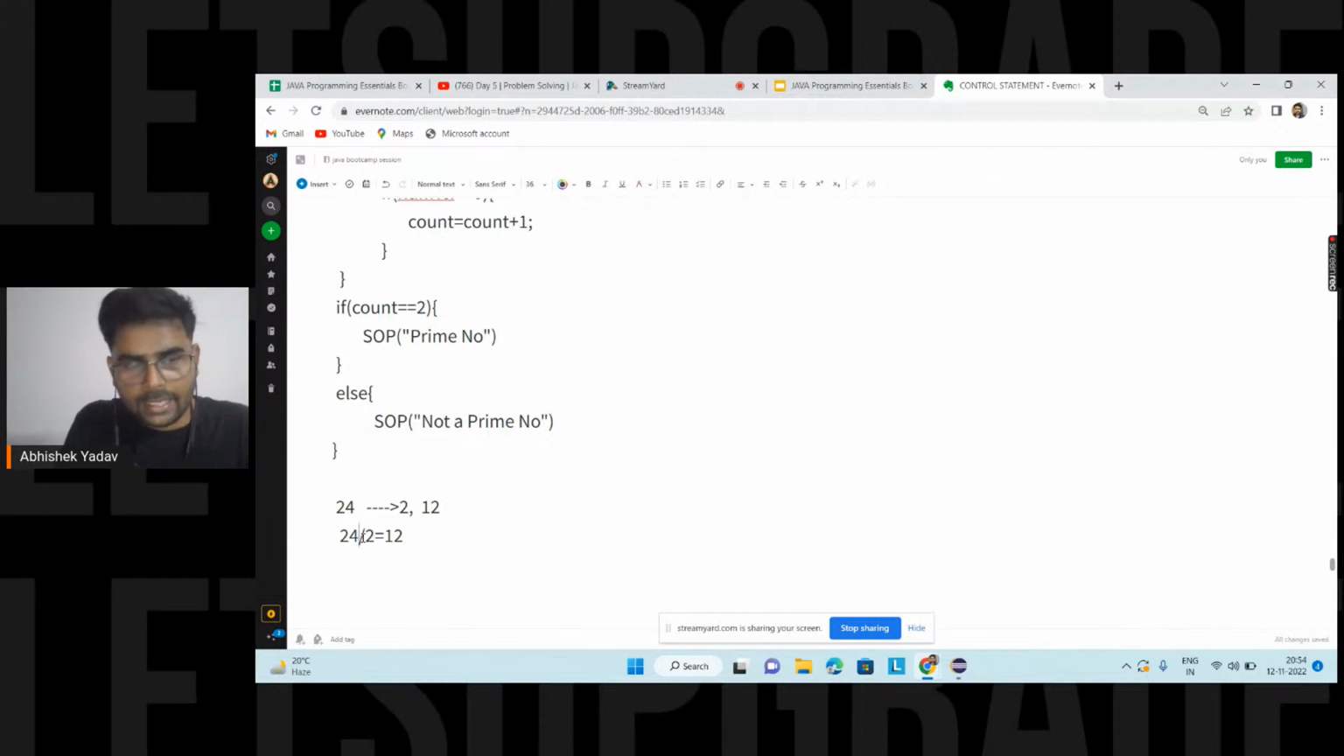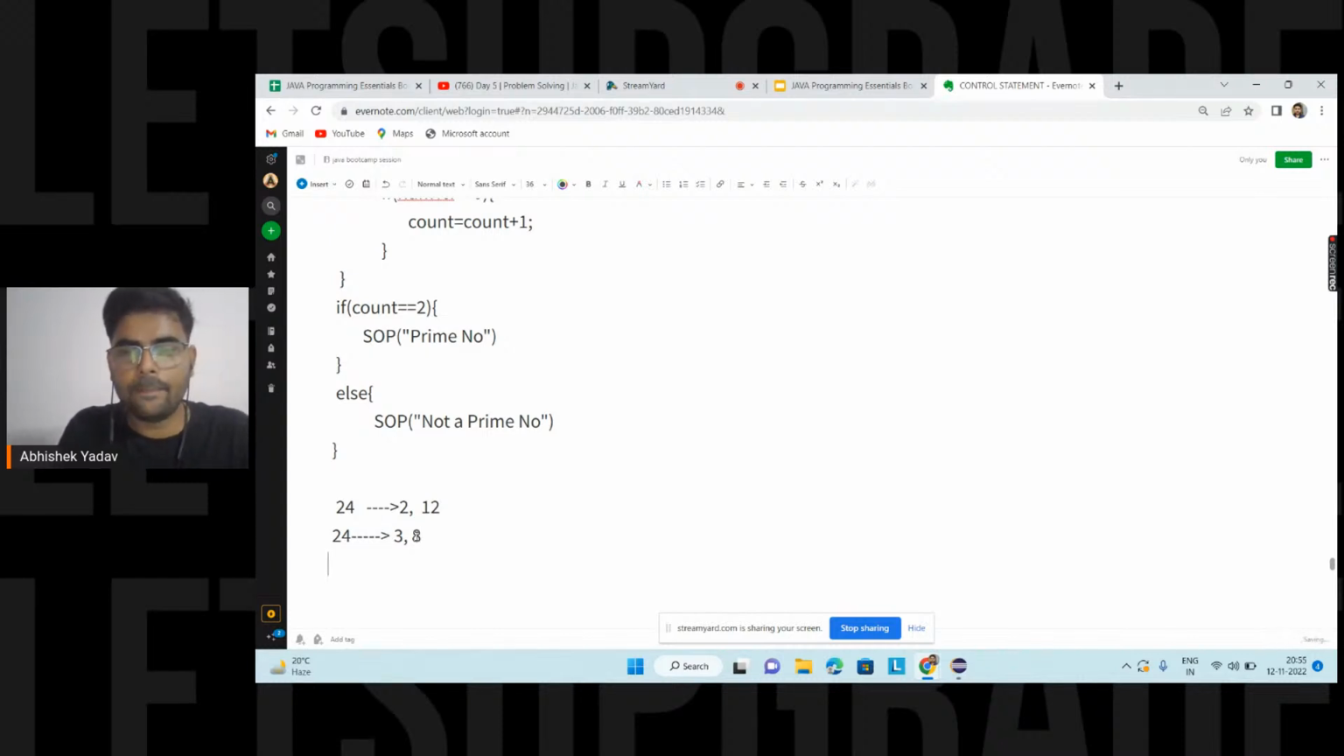If you take the divisor part to the right-hand side, you again get 12 into 2 is equal to 24. So if I know one factor, I can easily get the next factor also, right? Similarly, 3 is a factor of 24, so the next factor is 24 divided by 3, which is 8. So 8 is also a factor of 24.